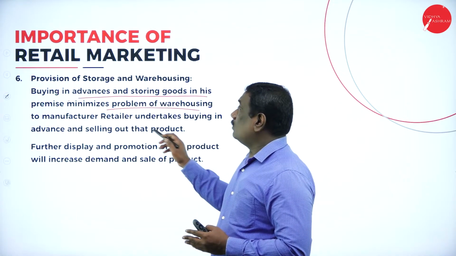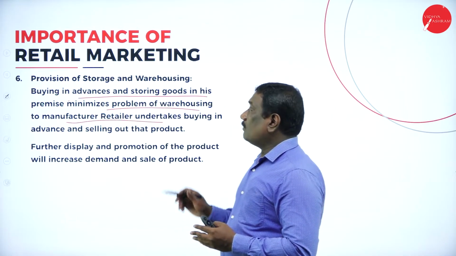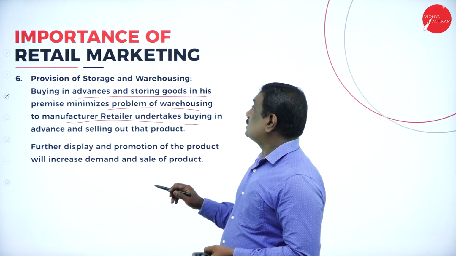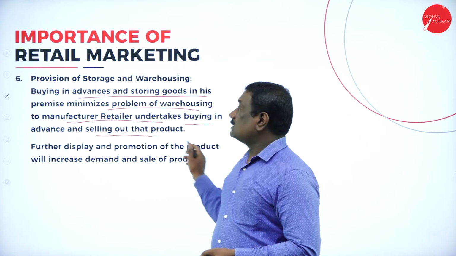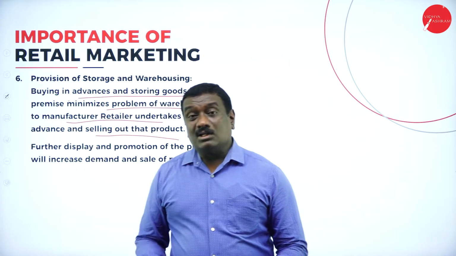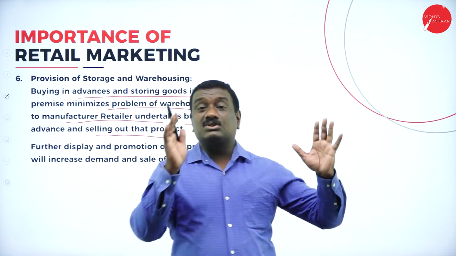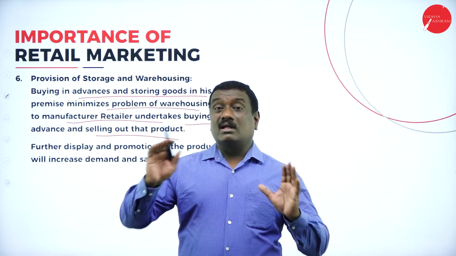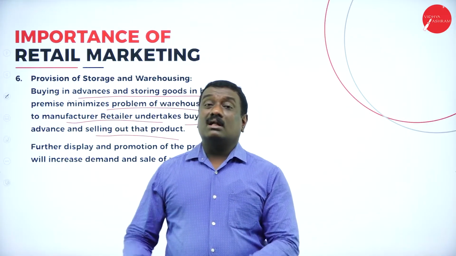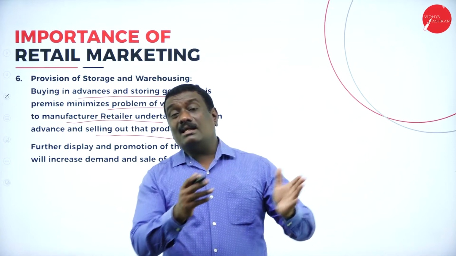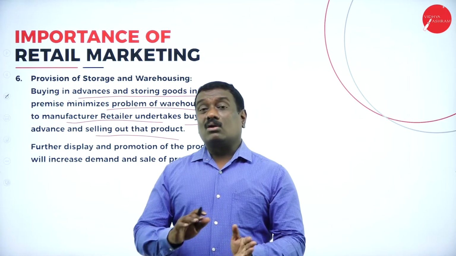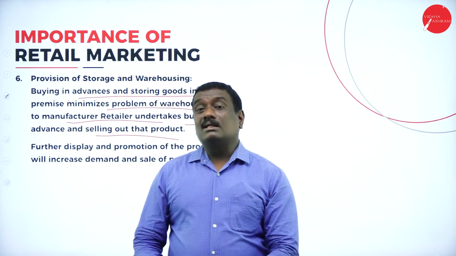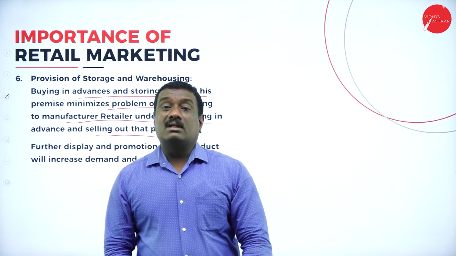So in order to minimize the problem of warehousing for the manufacturer, the retailer undertakes this kind of service, that is buying in advance and selling out that particular product. Otherwise, what happens is the manufacturer has to manufacture the goods and store them in the godowns, and only when there is a demand, the retailer will ask him, and then again he has to supply from those warehouses or godowns to the retailer, and by that time you cannot maintain the time utility, place utility or form utility.